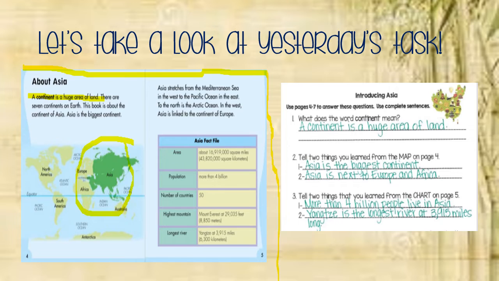excellent. Tell 2 things that you learned from the chart on page 5. Right here on page 5 was Asia fact file in a chart. There were many things you could have discovered. I discovered more than 4 billion people live in Asia, and the Yangtze is the largest river at 3,915 miles long. That's really big.